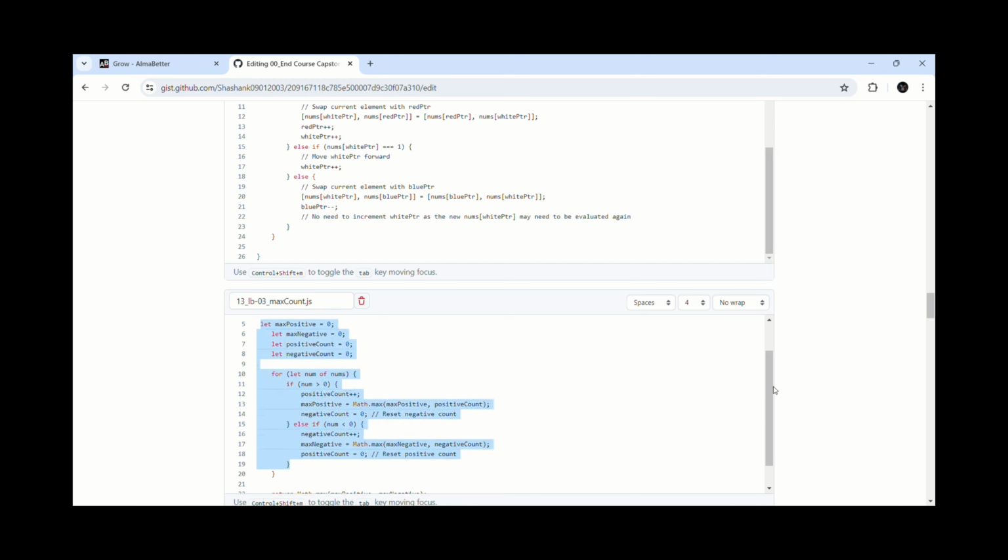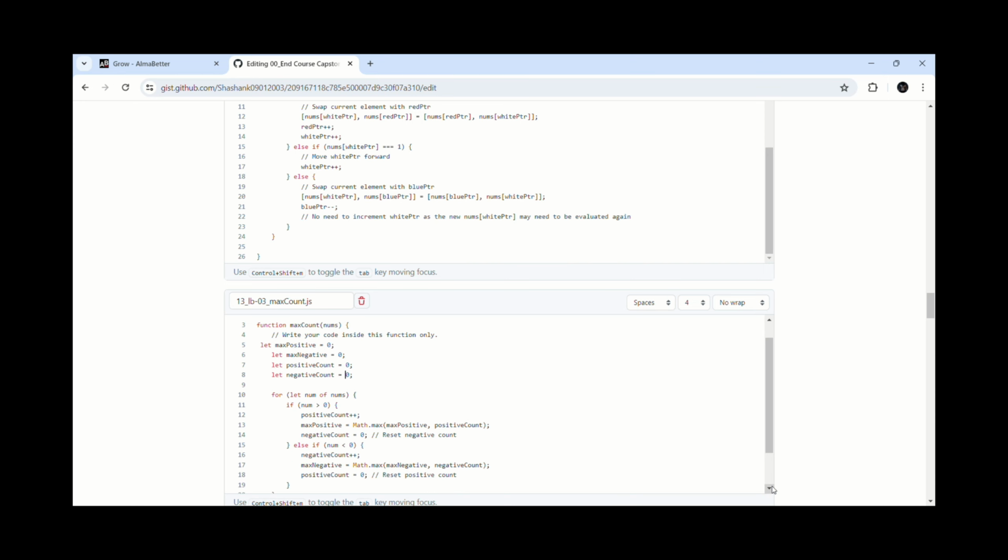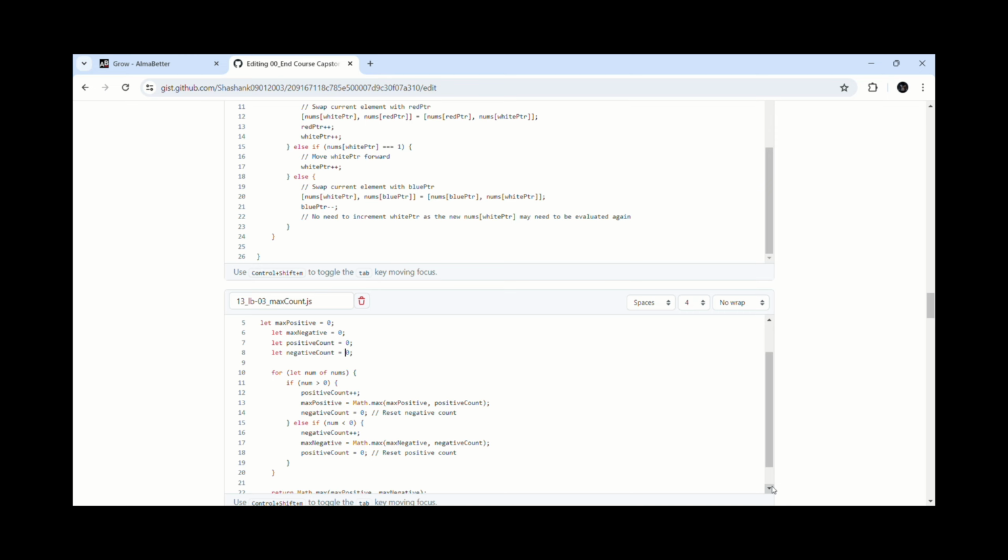In other words, if the number of positive integers is pos and the number of negative integers is neg, then calculate max count of positive and negative and return the result. Note that 0 is neither positive nor negative. For this, to find the maximum count of positive integers and negative integers in the given nums, we can use a simple algorithm that iterates through the array while keeping track of the counts of positive and negative integers.